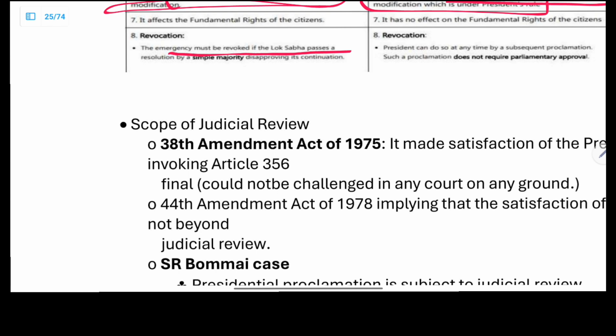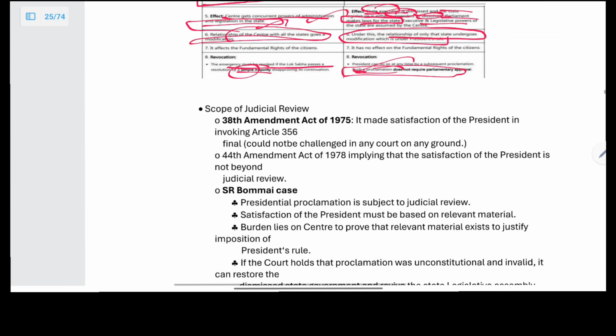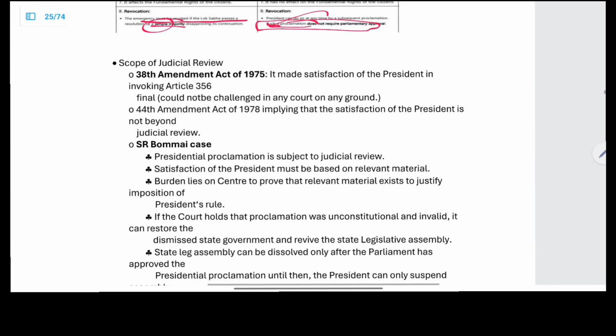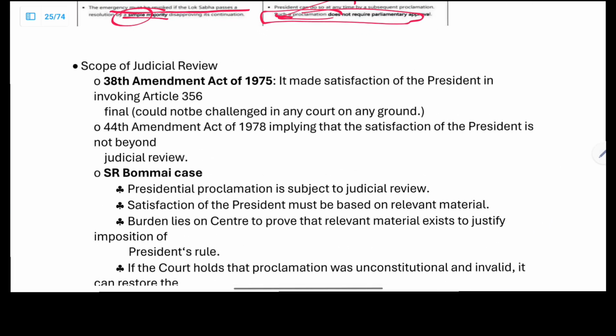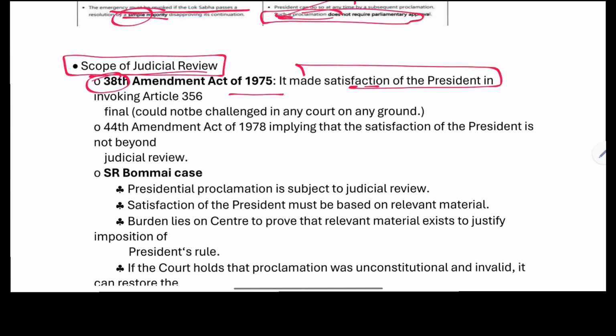Revocation is done by a simple majority. Revocation does not require parliamentary approval; it is done by the president itself. On the scope of judicial review, the 38th Constitutional Amendment Act of 1975 made the satisfaction of the president in invoking Article 356 necessary.